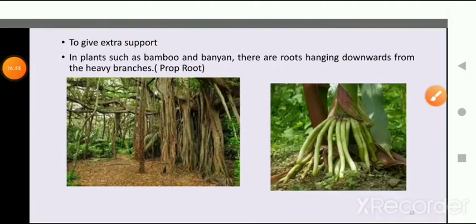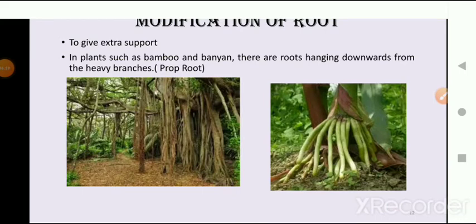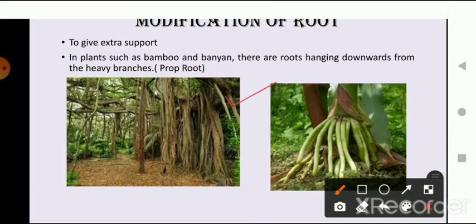So children, the next modification of the root is to give extra support. Roots are modified to give extra support. As you can see in this picture of a banyan tree, the banyan tree has roots that grow down from the branches. These are the branches and all the roots are growing from the branches here. As these roots reach the ground, they fix themselves to the ground. In this picture you can see that they have fixed themselves in the soil and give support. They are giving support to the spreading branches.